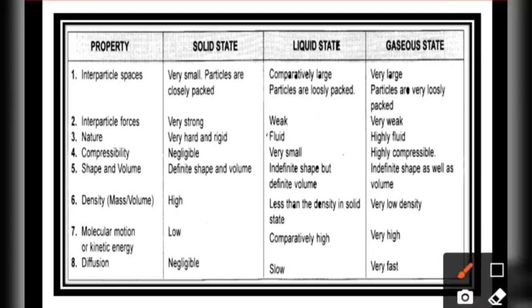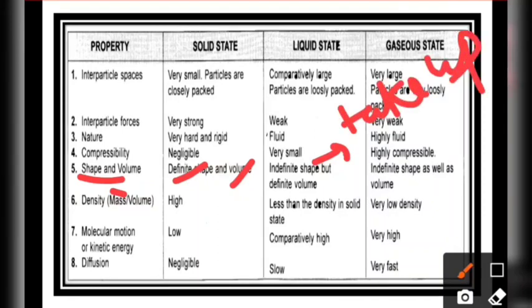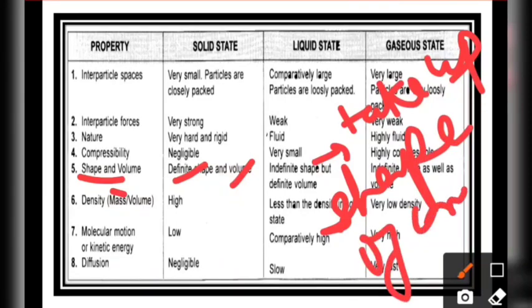Next is shape and volume. Because of all these natures, the solid state will have a definite shape and volume, but the liquid state is not having a definite shape. They take up the shape of the container in which they are kept. So, shape of the container. And if we talk about the gaseous state, they do not take up the shape of the container, but they occupy all the space in which they are.